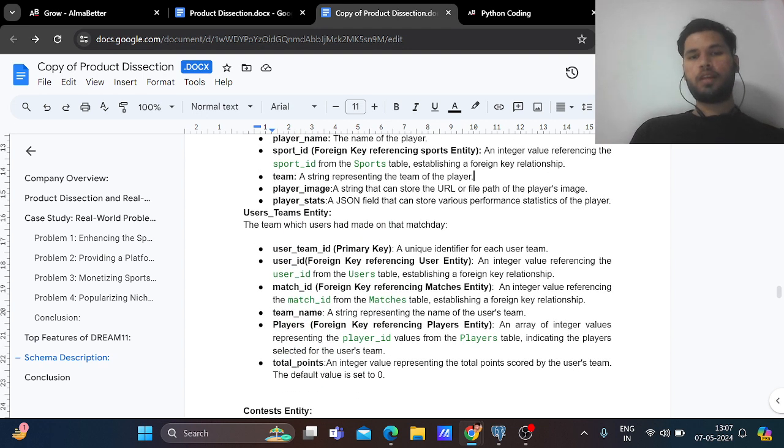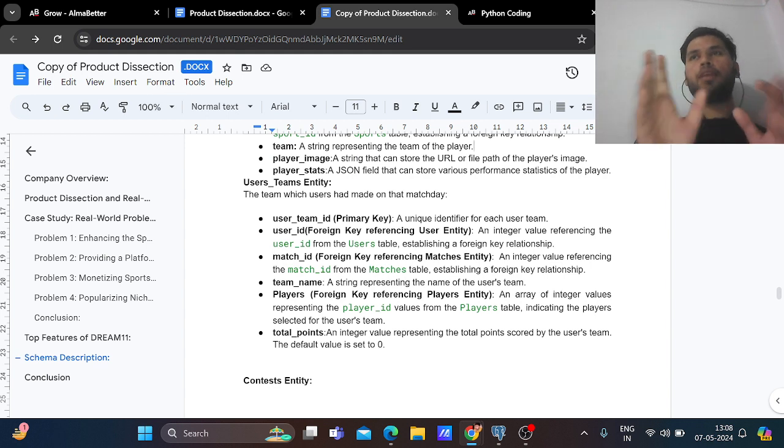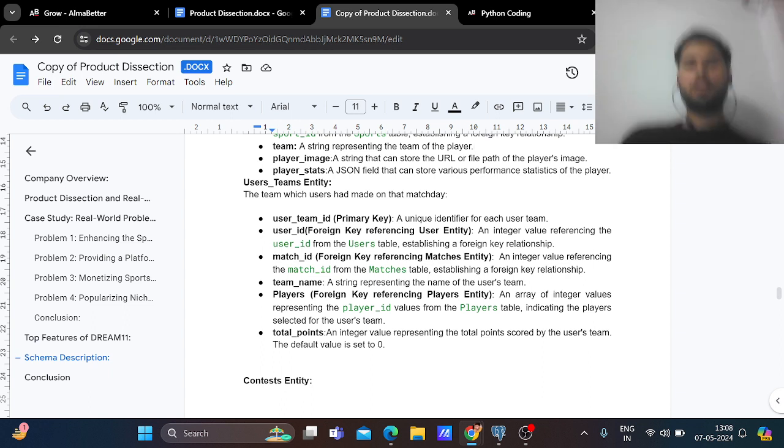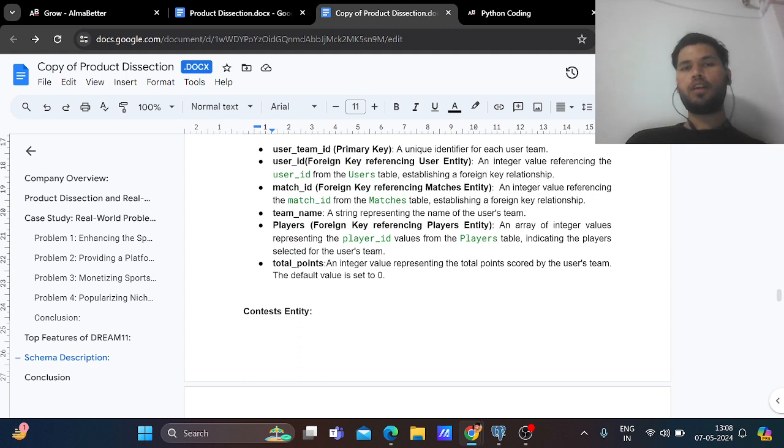Fifth is the user teams entity. In the user teams entity, the user is making the virtual teams. That is the user teams table. What is the team of the user which he made on that match day? So this is the user teams entity, with a unique identifier, user team ID. Now user ID is the foreign key representing the relationship from the user table.